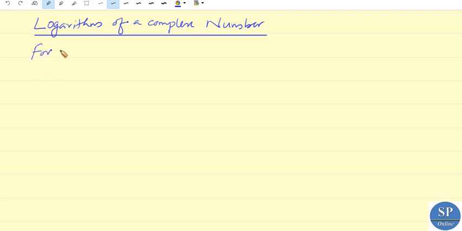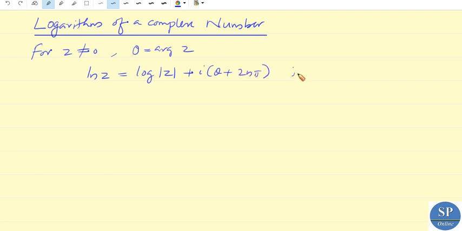For a complex number z not equal to 0, and theta is any argument of that complex number z, we can define the logarithm of that complex number z as ln z is equal to log of mod z plus i into theta plus 2n pi, for n is equal to 0, plus or minus 1, plus or minus 2, etc.